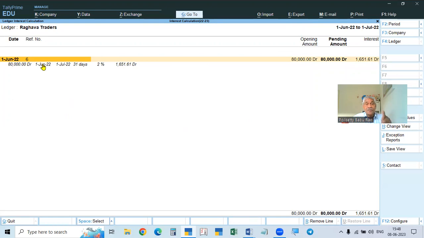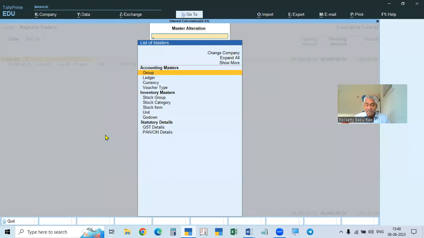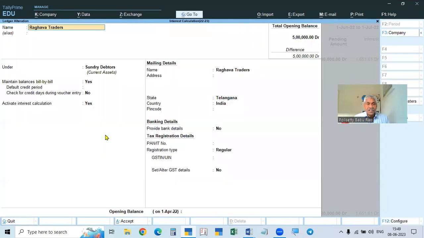But now it is calculating from the 1st day, because we have given there "added invoice date, added amounts", which means it will add from the 1st day also. The same date also it will add, whether it is due date or invoice date, it will calculate from the 1st day itself. So now we can change it: Alt G, go and change again. Alter master, ledger account is a master. So in this master, we can change it.